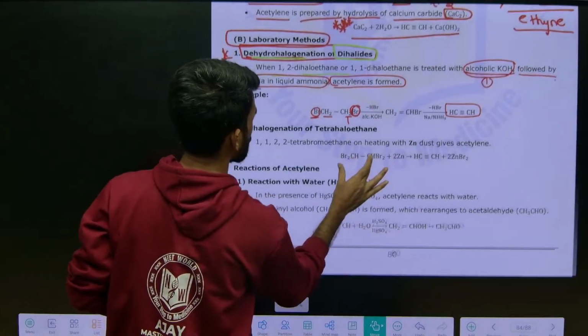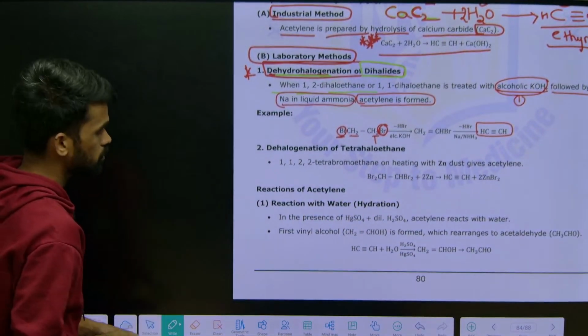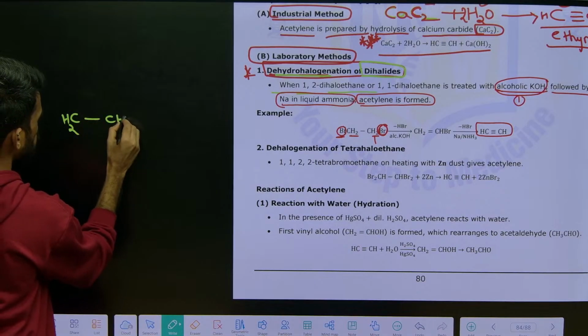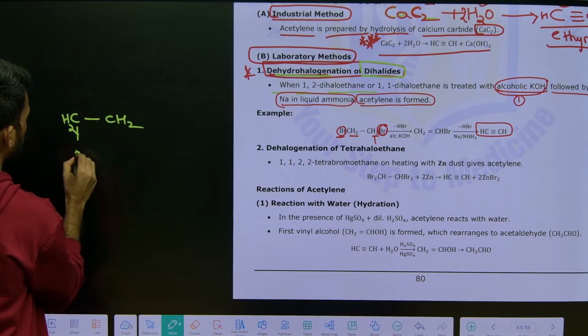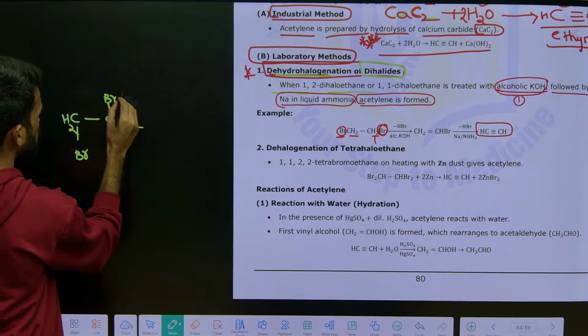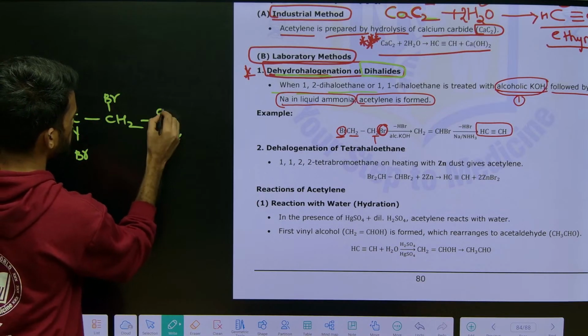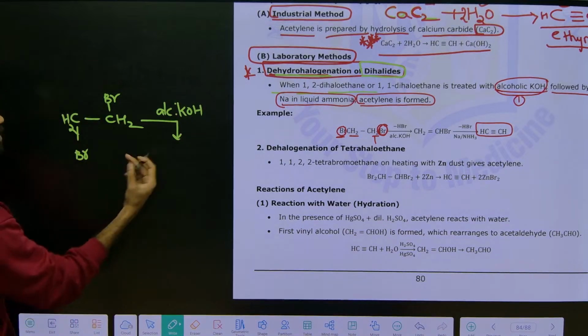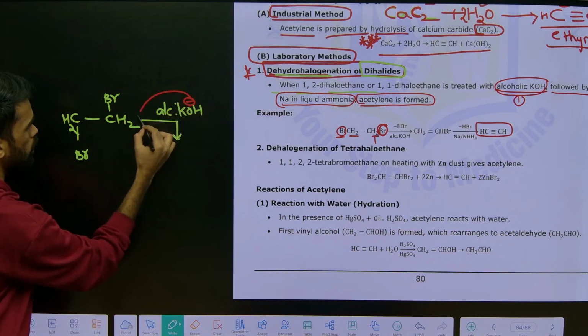I will tell you each and every step here. Just see. CH2, CH2. Here we have one Br and one more Br here. So this one is first treated with alcoholic KOH. Now what happens? This base abstracts one proton from here.